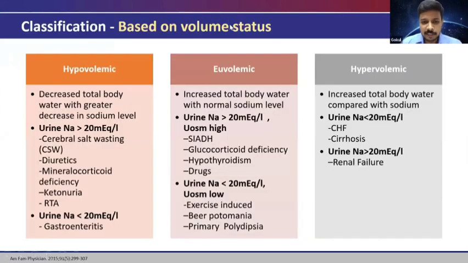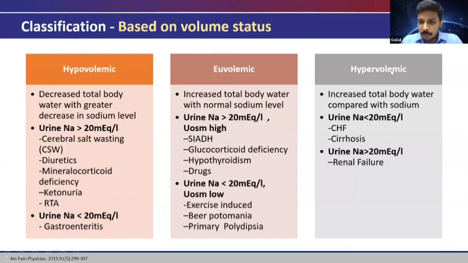And this classification based on volume status is also familiar to all of you. We can classify it as hypovolemic, euvolemic, and hypervolemic hyponatremia. In hypovolemic hyponatremia, there is reduction in body water, but the reduction in sodium level is more. It can be due to renal loss or non-renal loss, as in gastroenteritis.